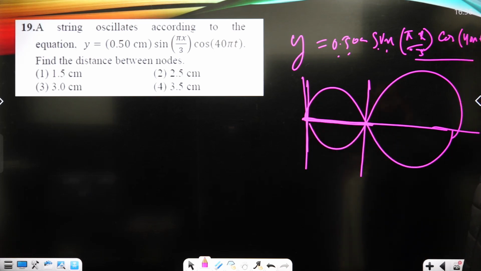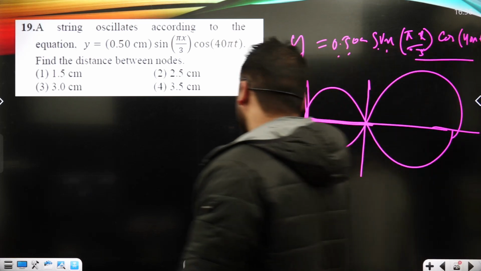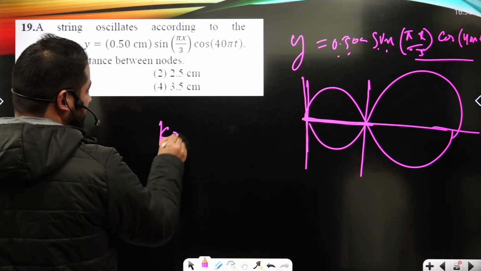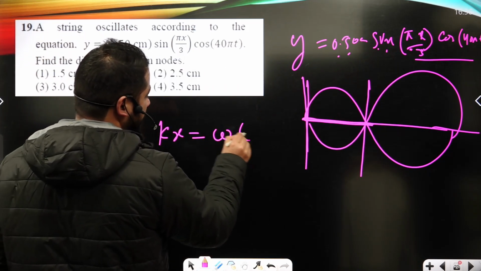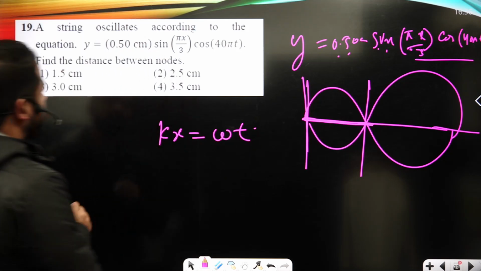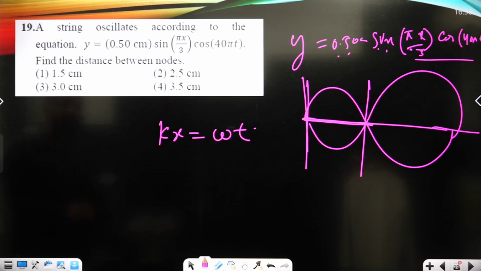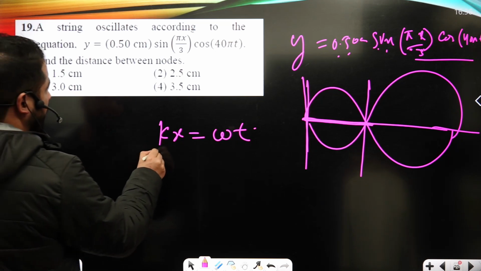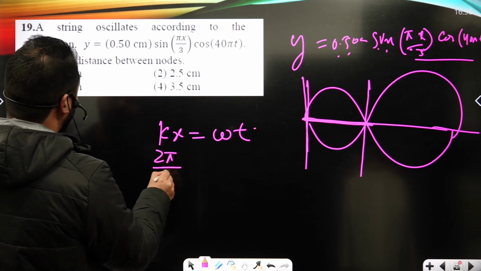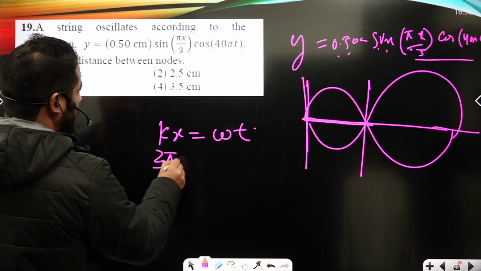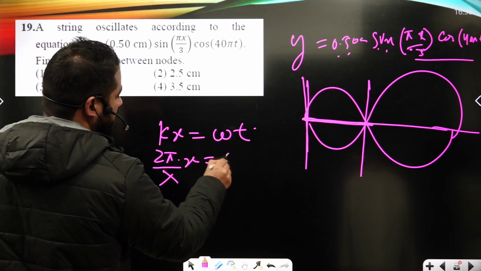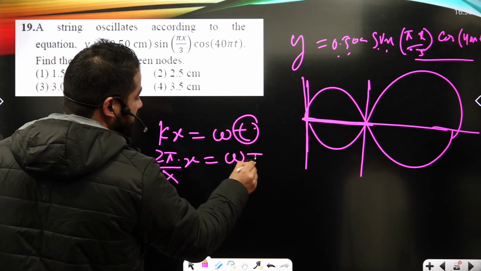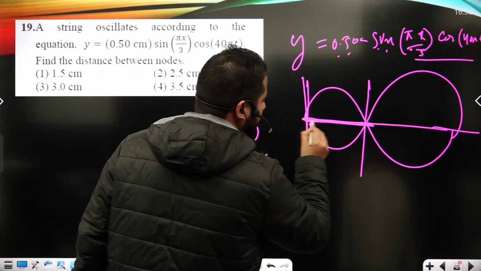How exactly can we calculate that distance? Yes, we can compare kx with omega t. So kx is 2 pi upon lambda times x, equal to omega t. Here it must be t upon 2 when I talk about these two nodes.